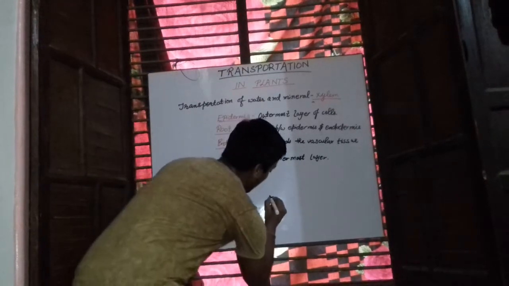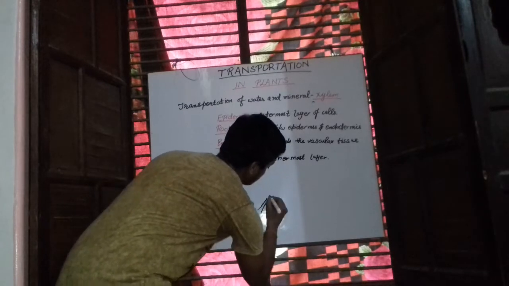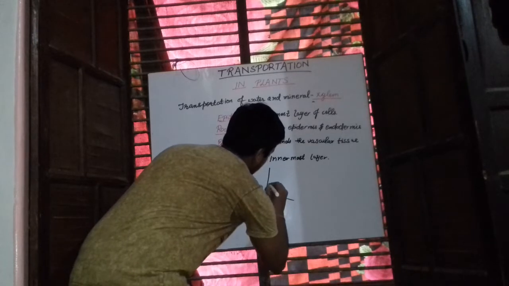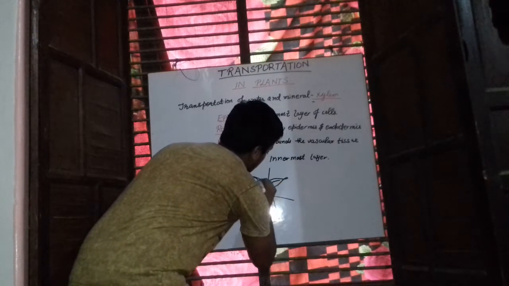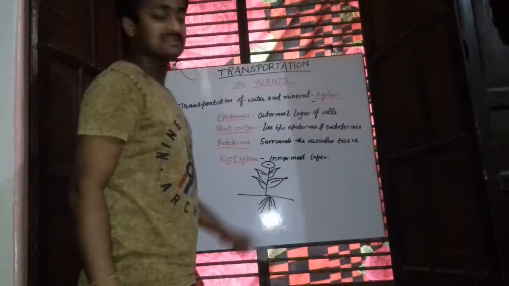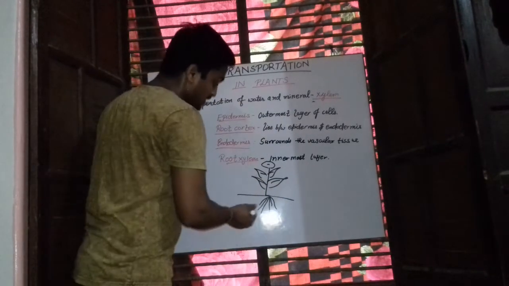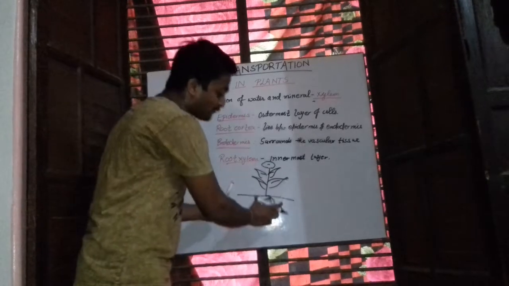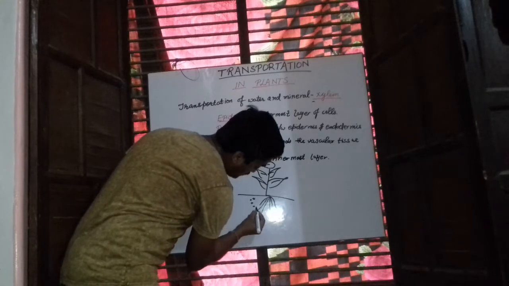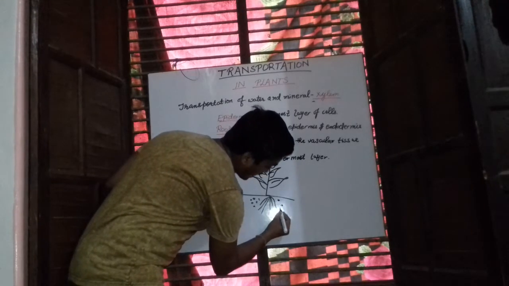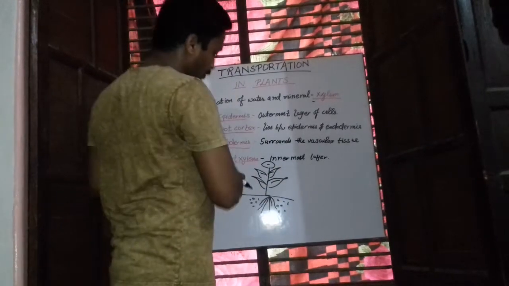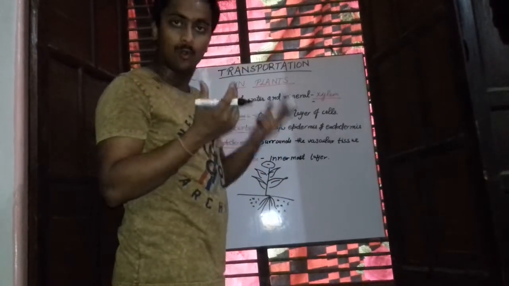So since the plants, this is the structure of a plant, let us suppose. The plants have roots. The soil also has small spaces between its particles, and these spaces hold water.